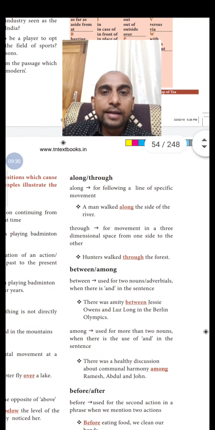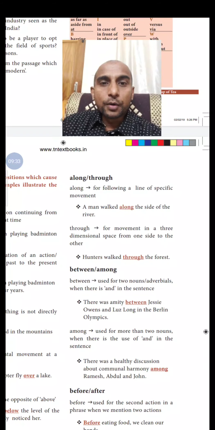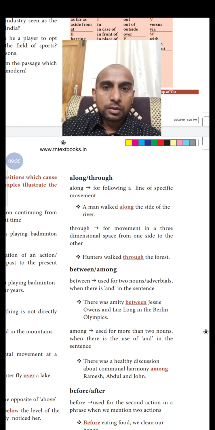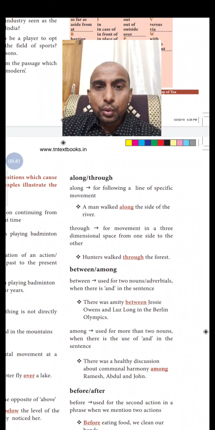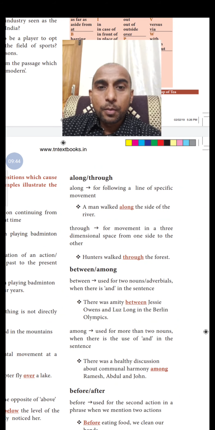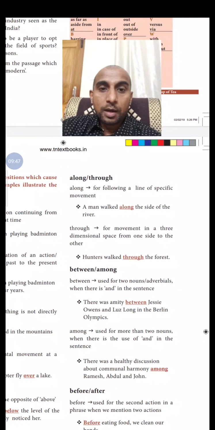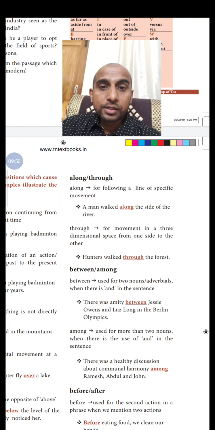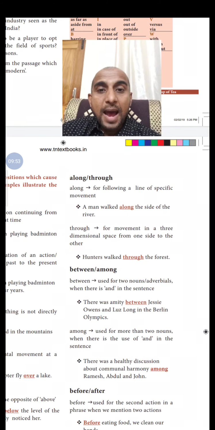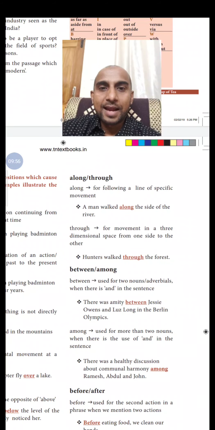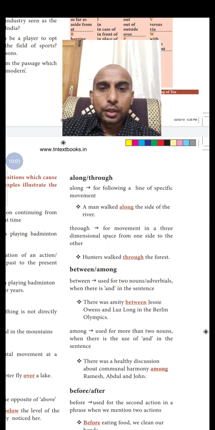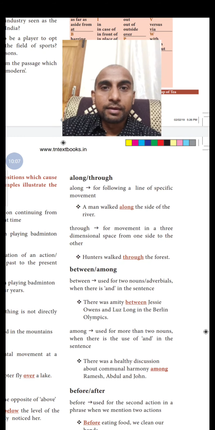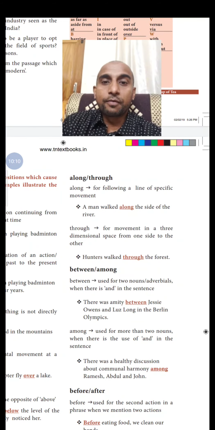And next, along and through. Along you'll use for following a line of specific movement. You're following that line and going. And you'll use through for a movement in a three-dimensional space from one side to another. For example, the man walked along the side of the river. Along the side, he is just following the line. Specifically, along that river he is walking and going. But when you say through, hunters walk through the forest. So they cross the forest and went. They don't go inside the river, but here they go inside the forest. So that's the difference between along and through.